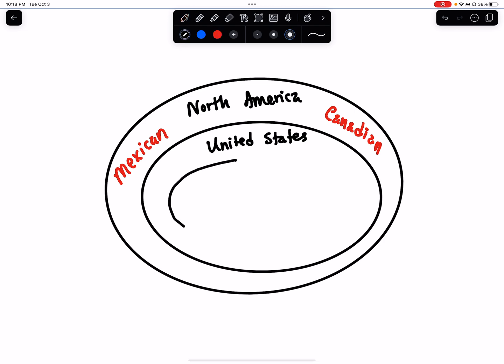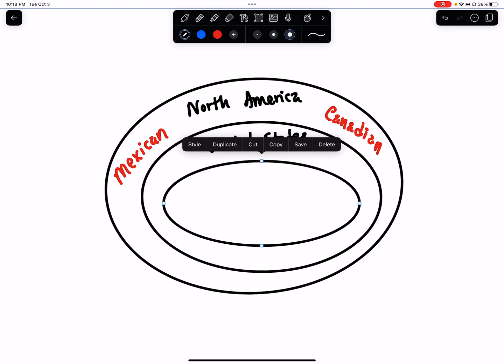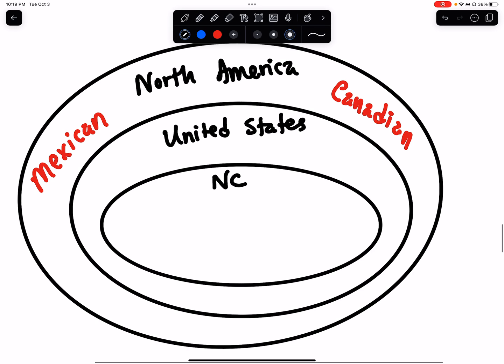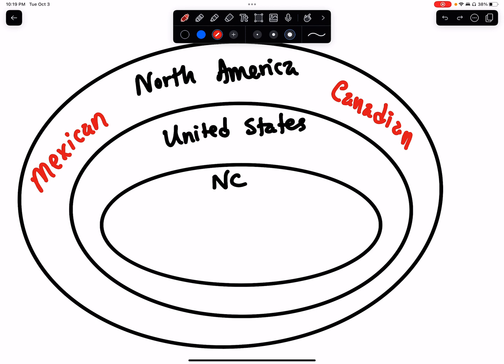Inside the United States oval, we have a group of people who live, and we'll say, well, this is the people who live in North Carolina. I'm just going to put NC for North Carolina, okay? So if the people in the inner oval are people who live in North Carolina, what kind of people would live out here? They're in the United States oval, but they're not in the North Carolina oval. That'd be people who live in Tennessee,